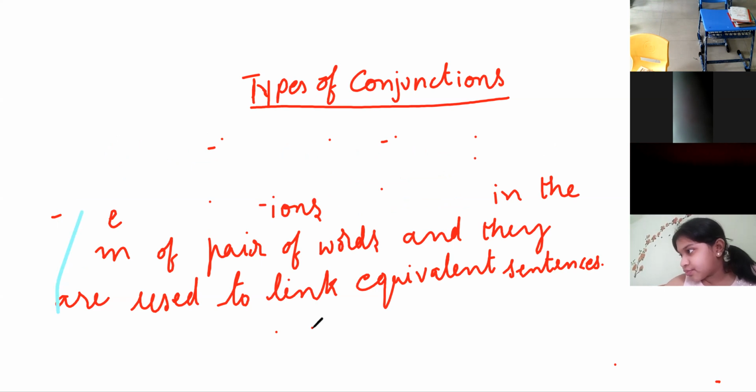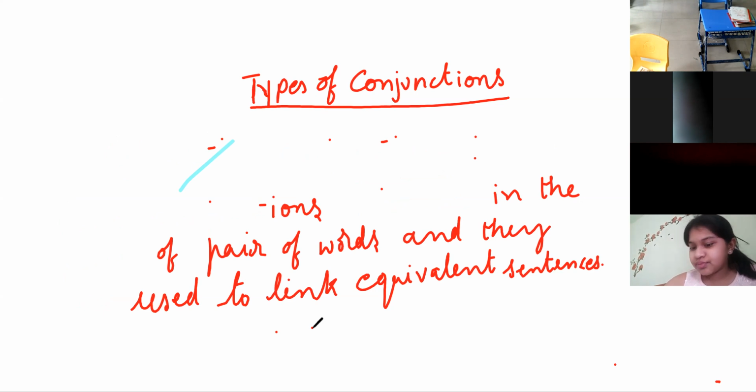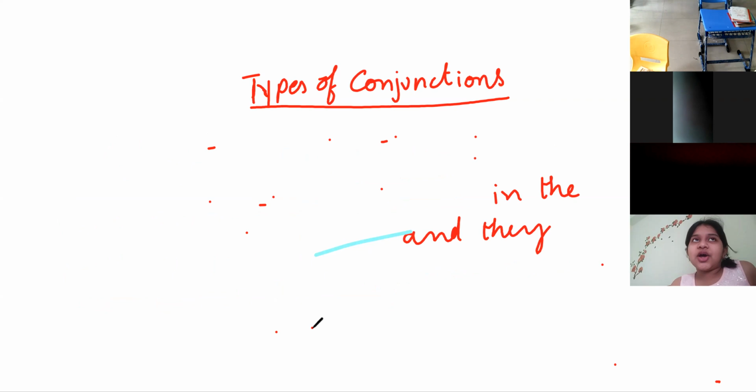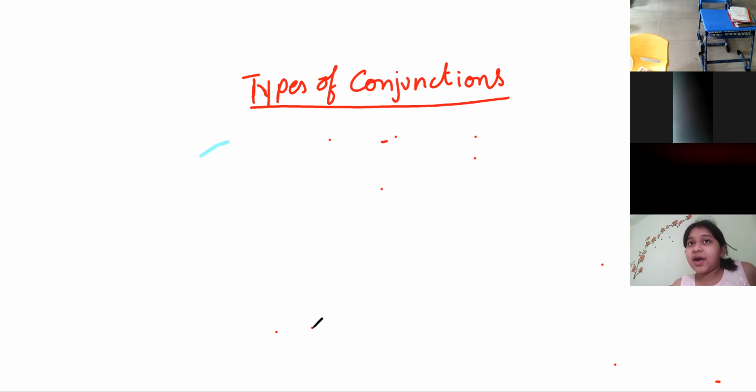Next, one of you tell me what you know about correlative conjunctions. They are used in pairs. They are always used in the form of pairs. Very good. Neither nor, either or. Always they are used in pairs in a sentence.